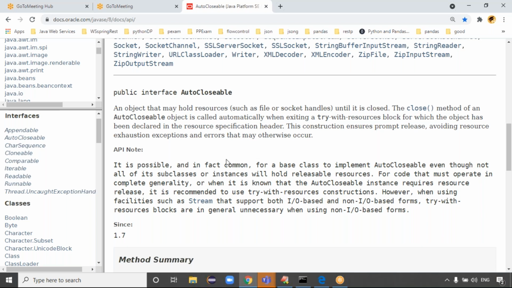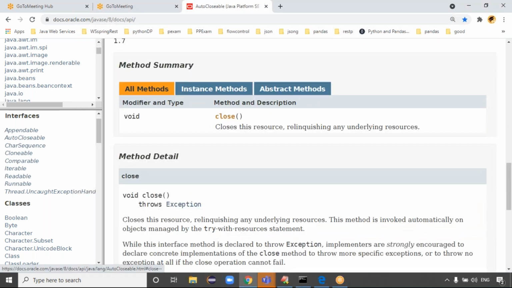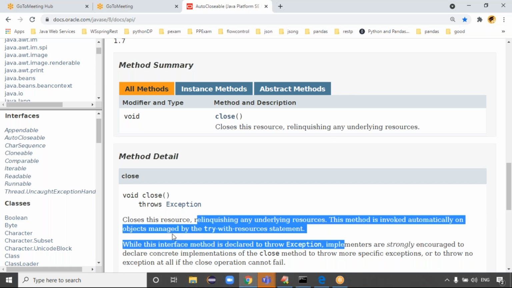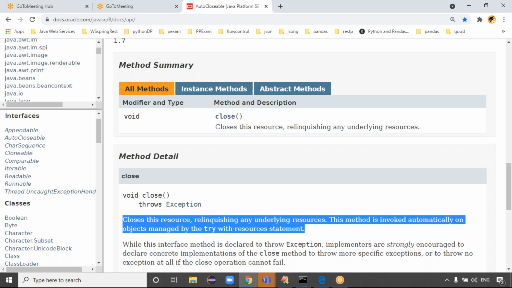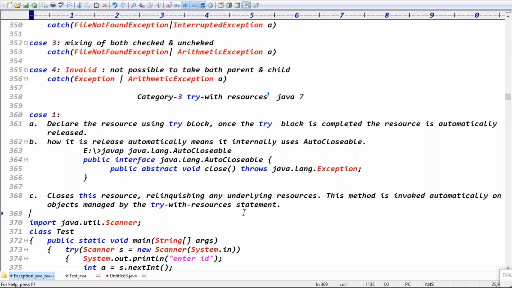Where is the method summary, guys? See, this is the description. Close the resources, relinquishing any underlying resources. This is the message I copied. This method is invoked automatically on an object managed by the try-with-resources statement. That object is managed by the try-with-resources statement.